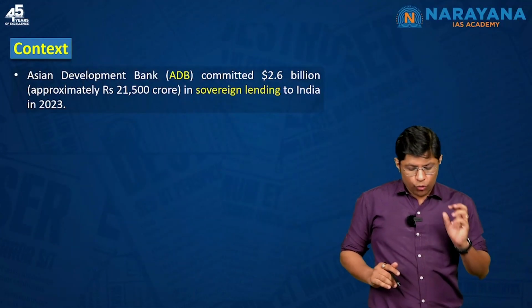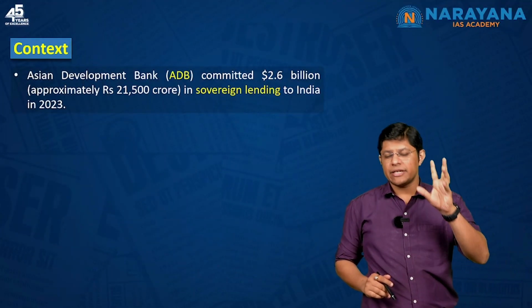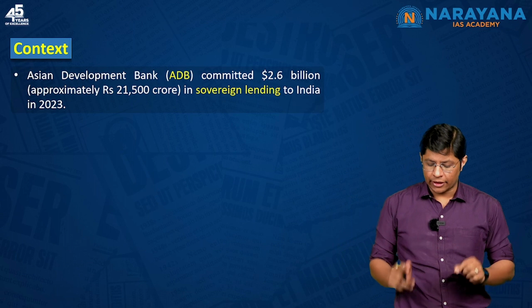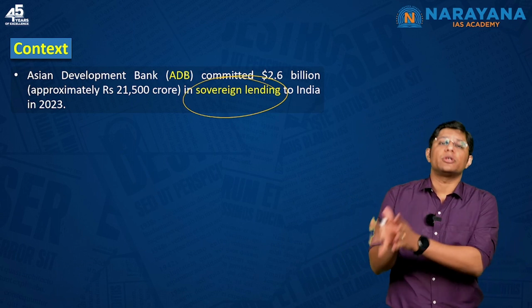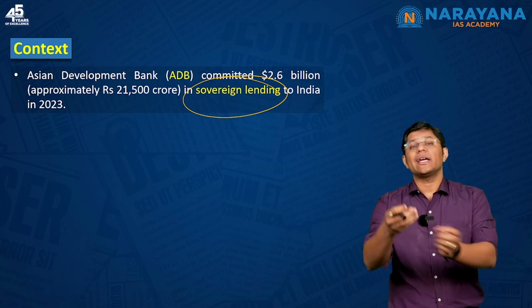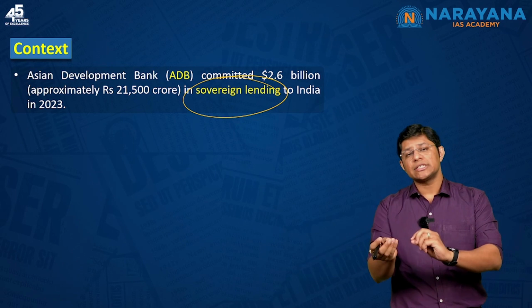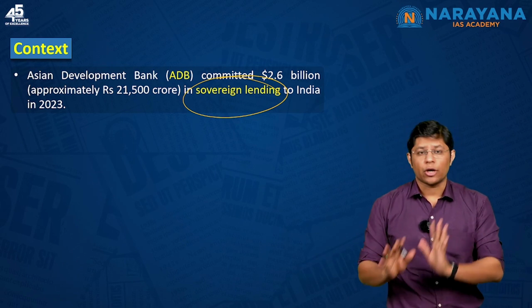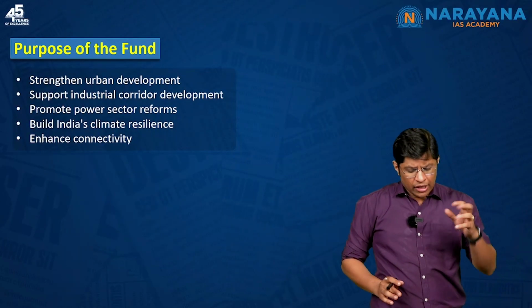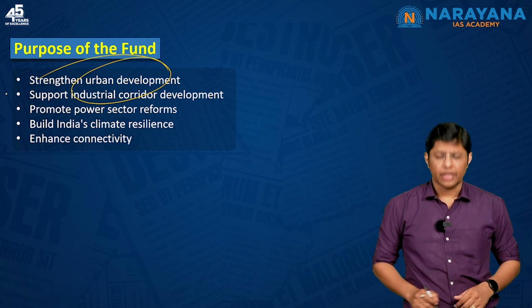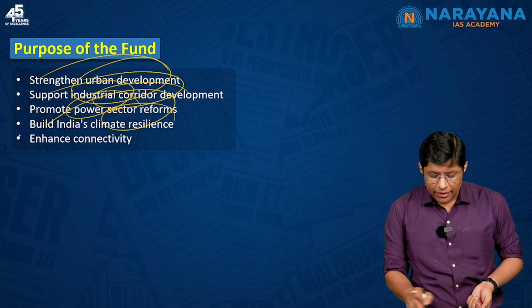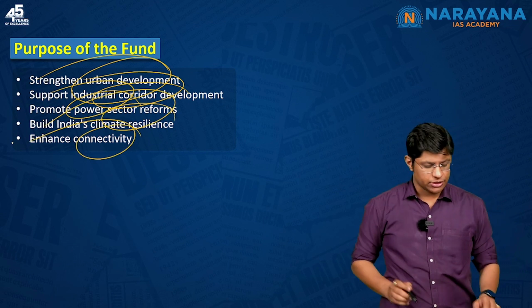So, the context is, as we discussed, that the ADB has committed to lend $2.6 billion to India. Now, what is sovereign lending? It means government projects, which means the ADB is financing this amount to fund government projects. Non-sovereign lending is for non-government projects, that is, private projects. I hope you understood the difference between sovereign lending and non-sovereign lending. What's the purpose of the fund? Urban development. Then we discussed the AMRUT scheme, right? Then the industrial corridor, power sector, climate resilience and connectivity, that is transportation.